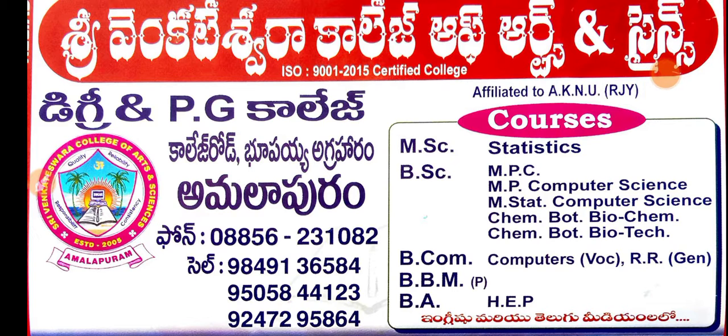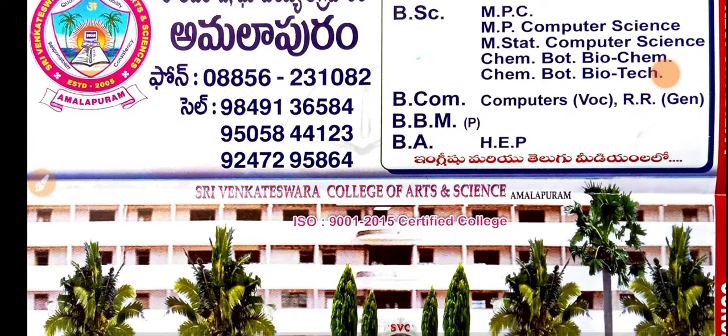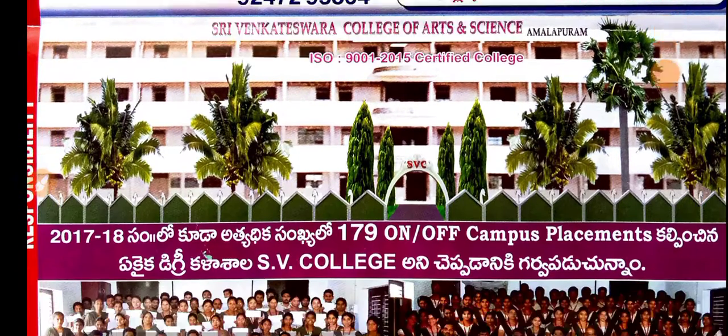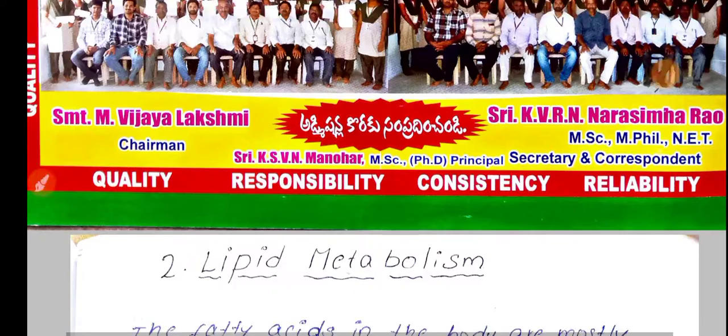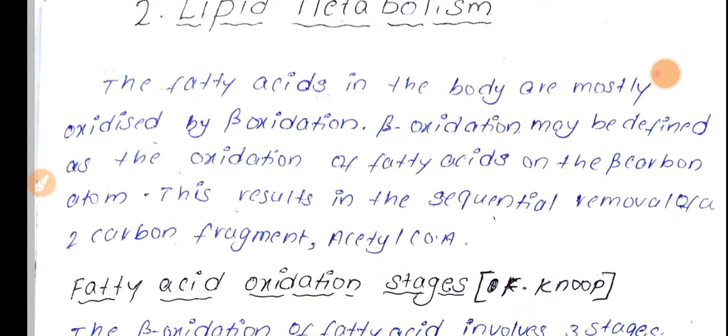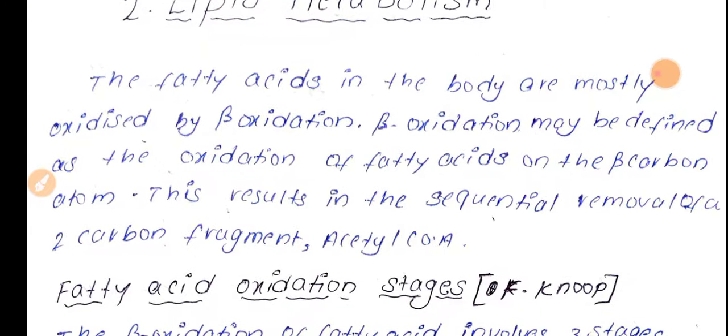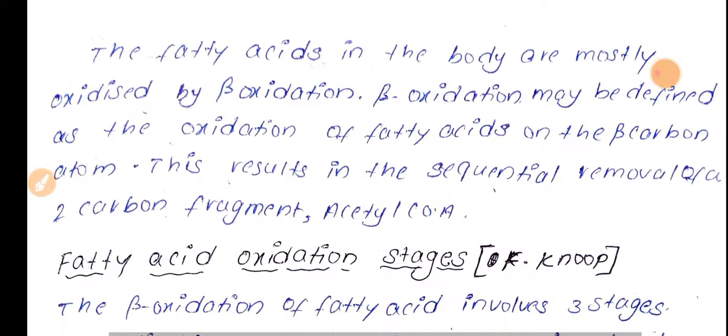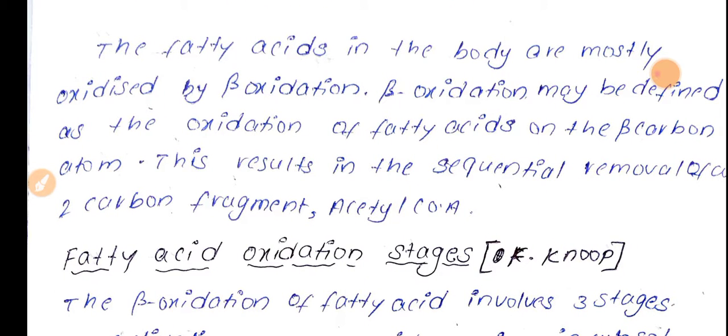So let's see about lipid metabolism, and the first topic that we are going to see is beta oxidation of fatty acids. Here the fatty acids in our body are mostly oxidized by the beta oxidation process.